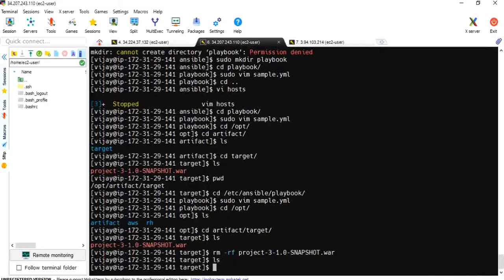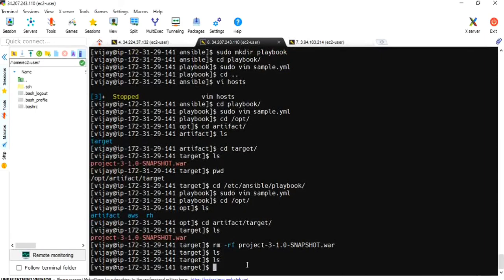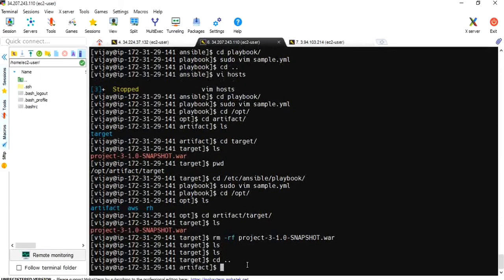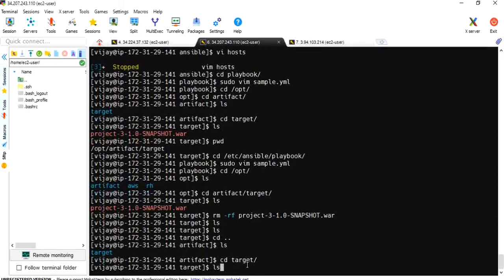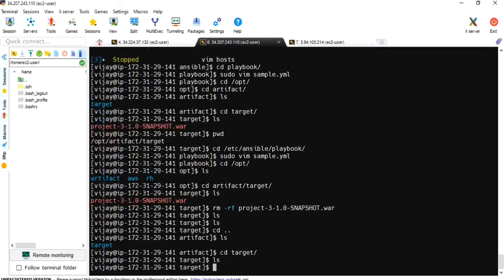Let me go to server 2 and check whether the war file has been copied. The file is not copied.